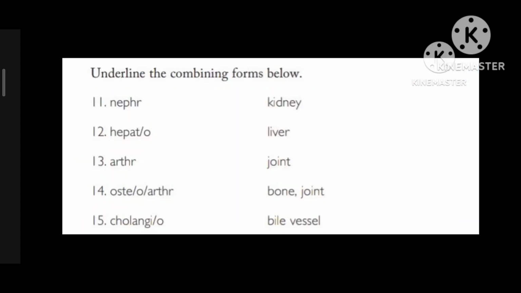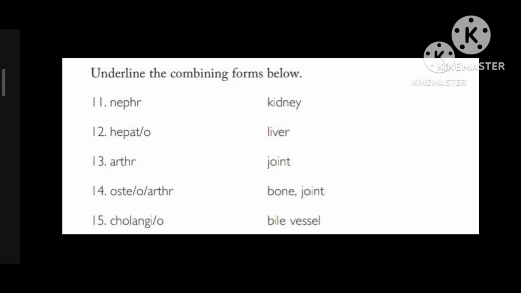Next is underline the combining forms below. First question is nephr. Nephr means kidney. Nephr is not a combining form because it does not consist of combining vowel O in it. Second question is hepato. Hepato means liver. Hepato is a combining form because it consists of combining vowel O in it. Third question is arth. Arth means joint. Arth is not a combining form because it does not consist of combining vowel O in it.